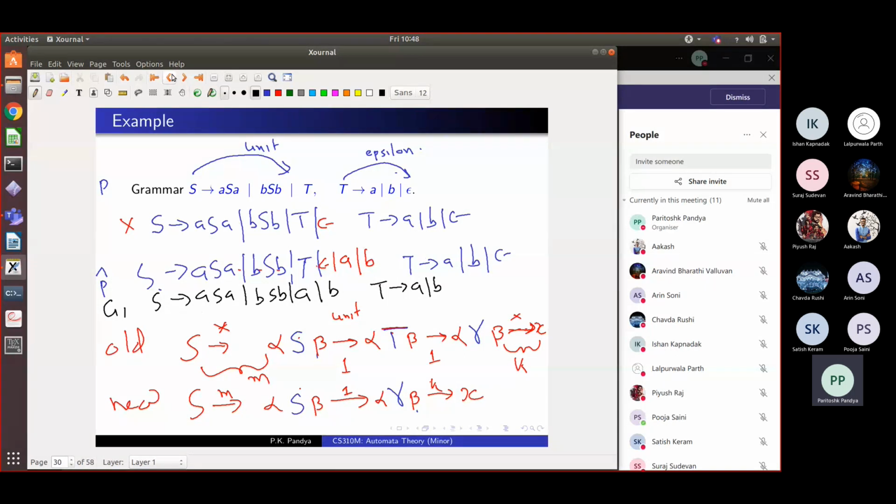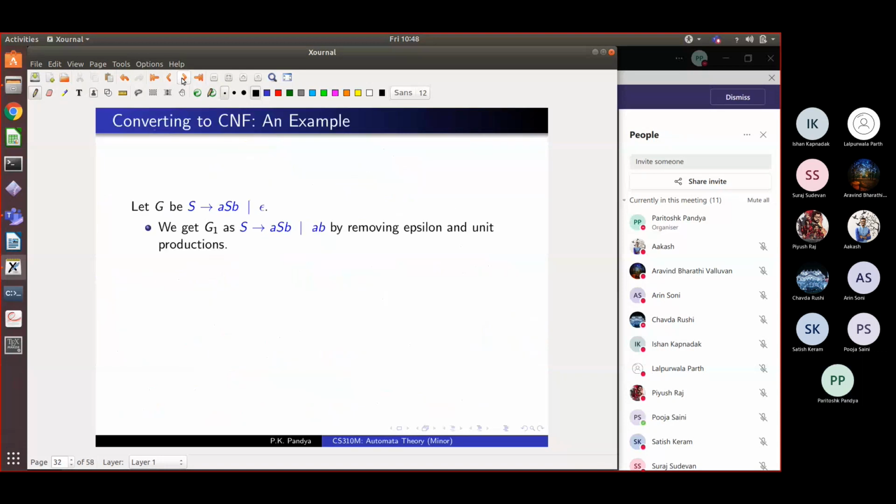So is the transformation from, given a grammar G, we obtain G1 where we have removed epsilon and unit productions. So given this grammar, what will be the corresponding G1 that I will get? I have already written it, but what rule would we apply to reduce this? First, given this, what is the rule I will add? Can Ishan tell me, if this is my G, in G hat, what extra rules will I add?